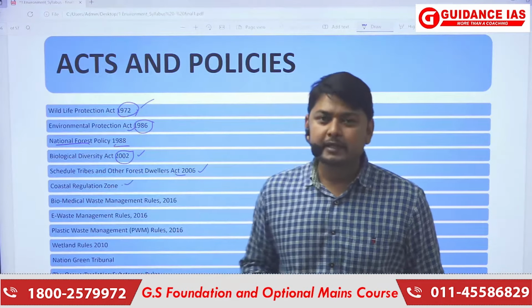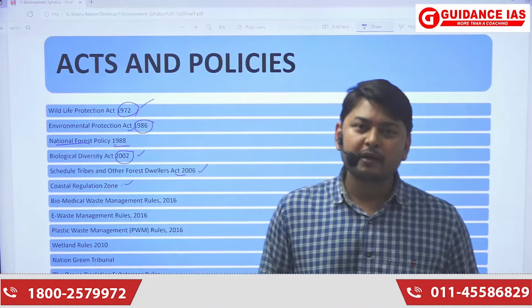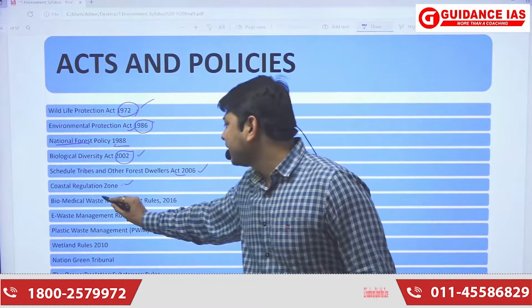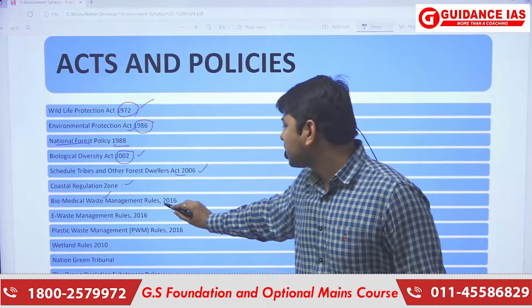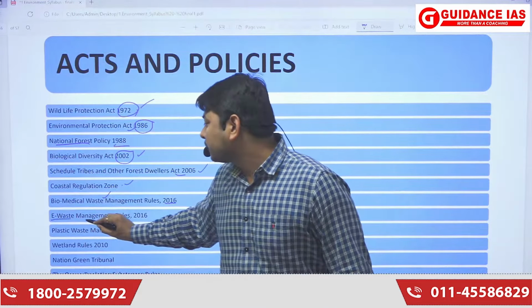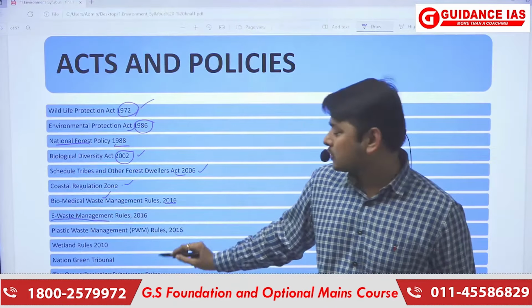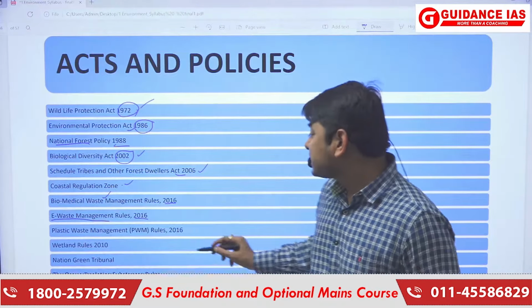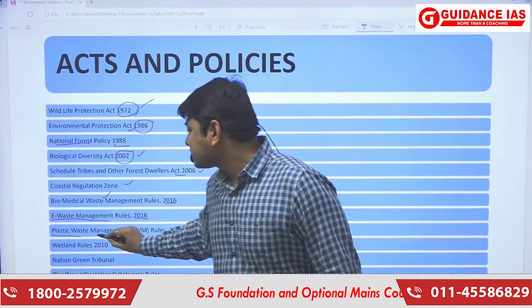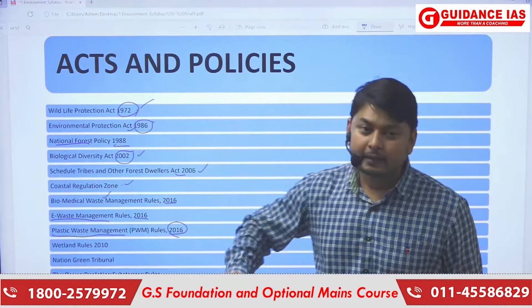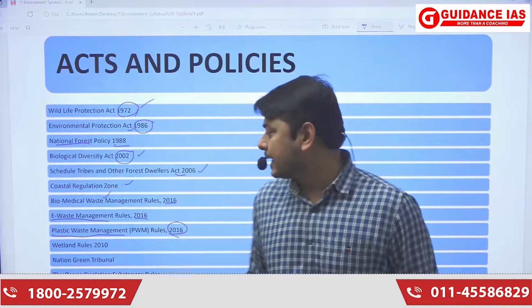There were issues related to disposal of different kinds of wastes, such as biomedical wastes, so there were rules on that in 2016. There were issues related to management of e-wastes, so there was a rule for that in 2016. Plastic waste management was also important, and it came in 2016 as well.